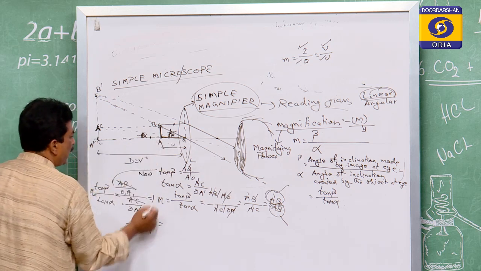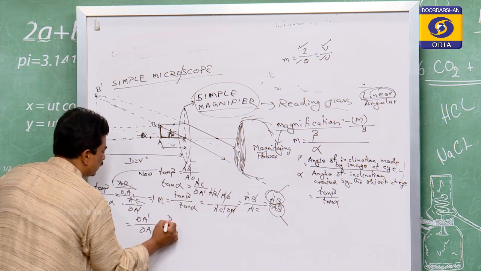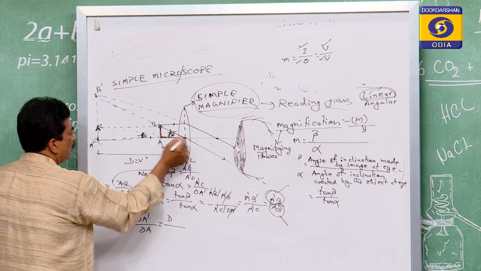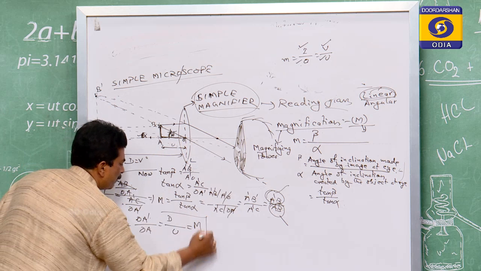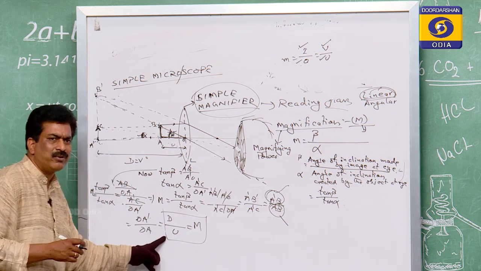You see, OA' is the distance of distinct vision, that is D, by OA, which is u. So the magnification m is equal to D by u, which is very important to be used in